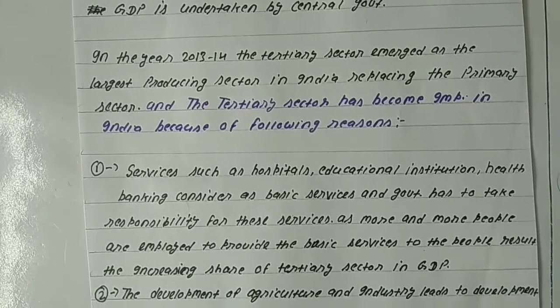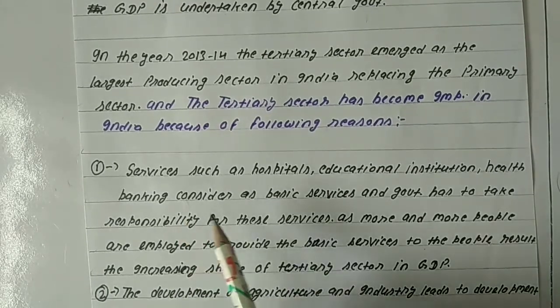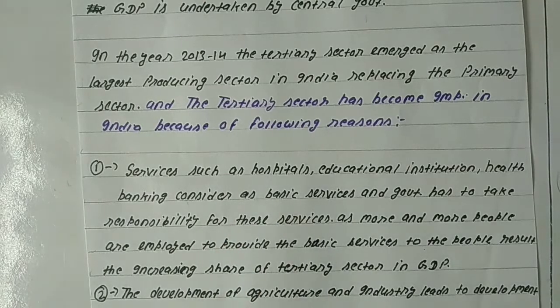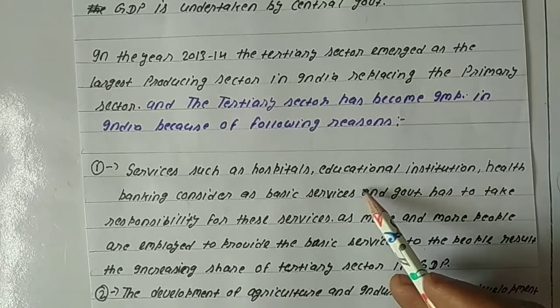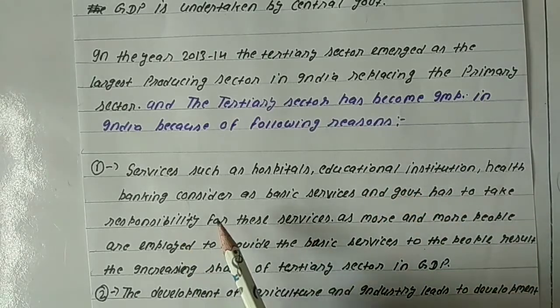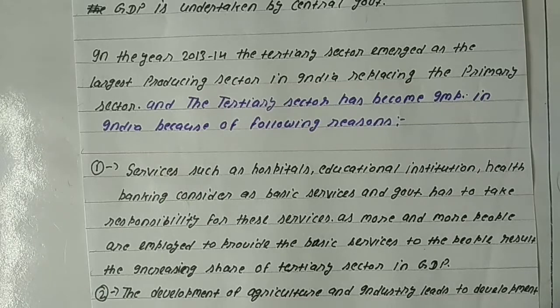The first reason is that services such as hospitals, educational institutions, health, and banking are considered basic services, and the government has the responsibility to provide all these services to the people.